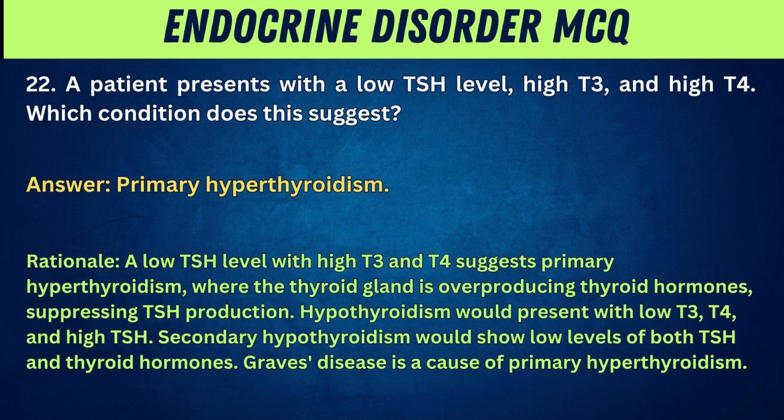Rationale: A low TSH level with high T3 and T4 suggests primary hyperthyroidism, where the thyroid gland is overproducing thyroid hormones, suppressing TSH production. Hypothyroidism would present with low T3, T4, and high TSH. Secondary hypothyroidism would show low levels of both TSH and thyroid hormones. Graves' disease is a cause of primary hyperthyroidism.